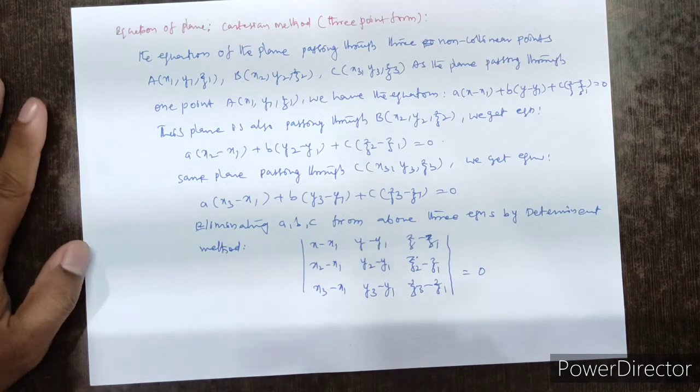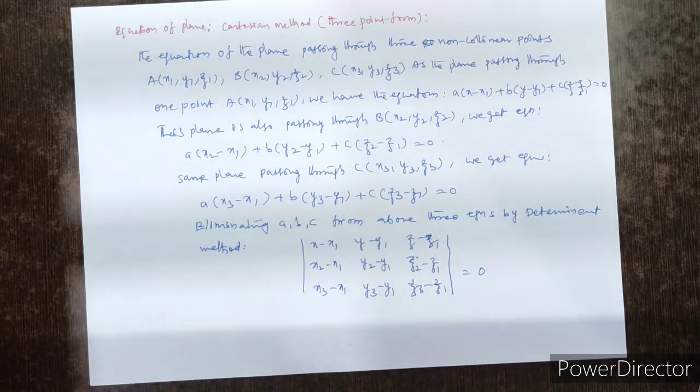This is the equation of the plane in Cartesian method, that is nothing but the 3-point form.